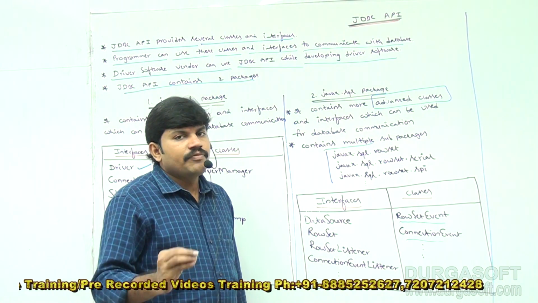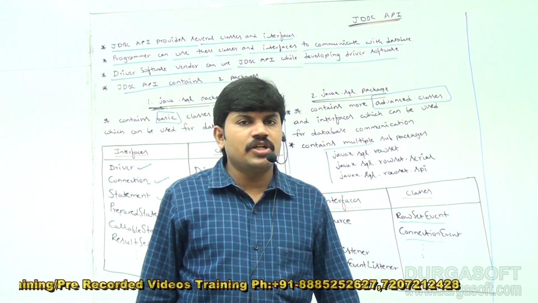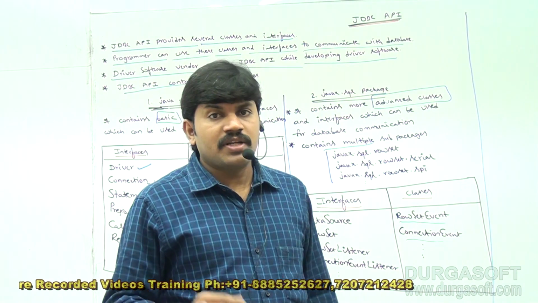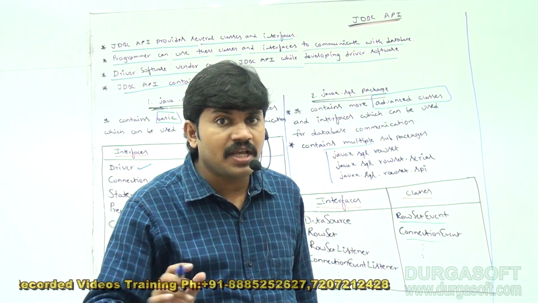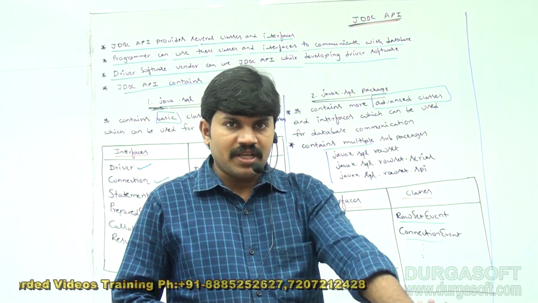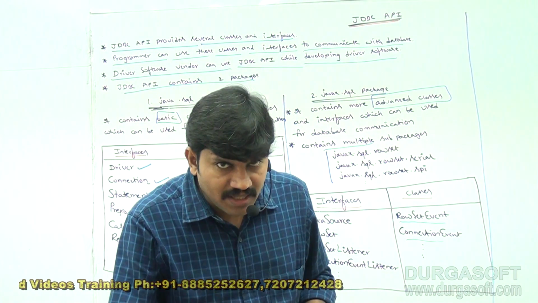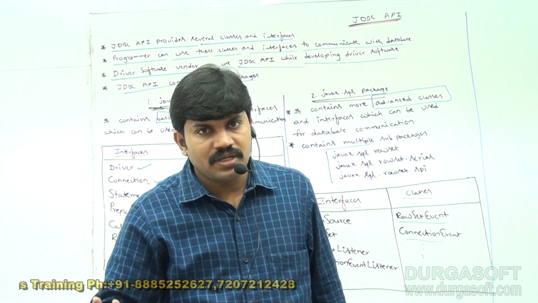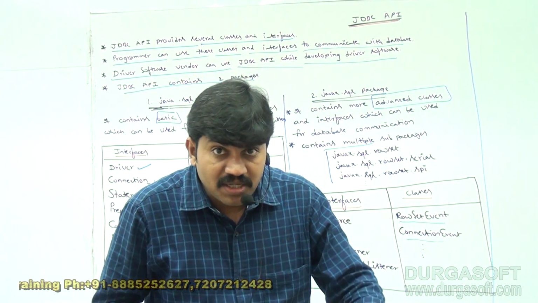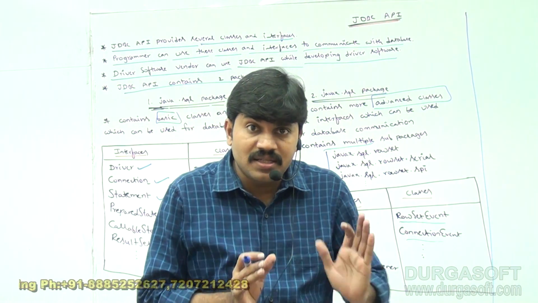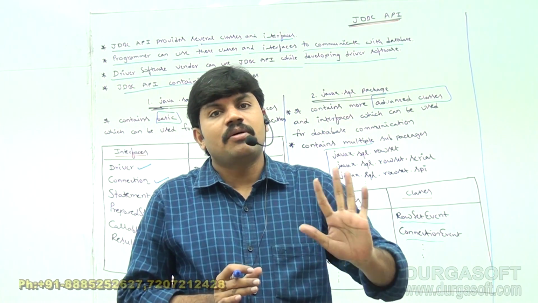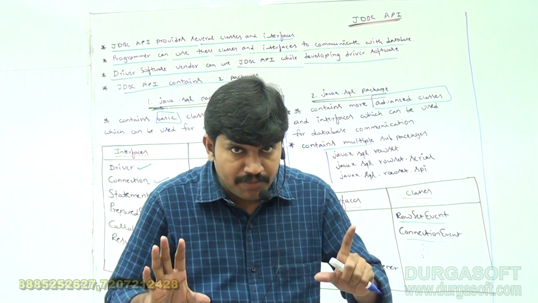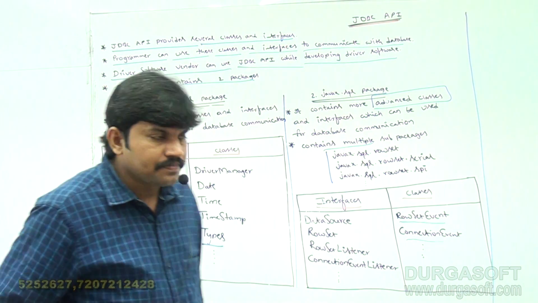If any person asks, can you please explain JDBC API? Simple: JDBC API contains two packages, java.sql package and javax.sql package. Java.sql package contains basic classes and interfaces for database communication. Javax.sql package contains more advanced classes and interfaces for database communication. At a very top level, you have to remember up to this.